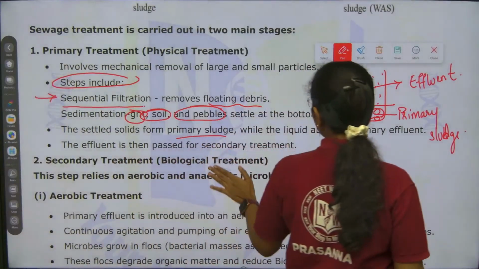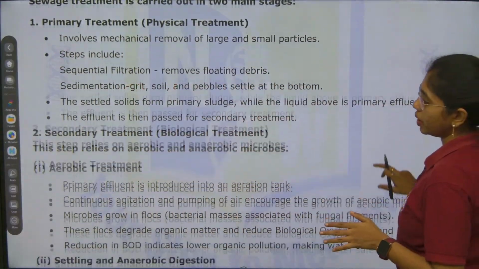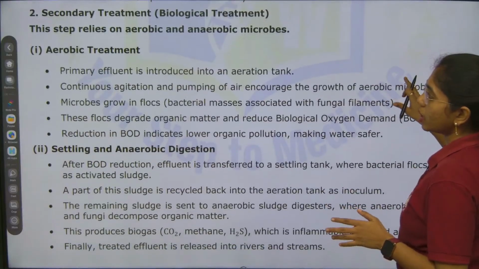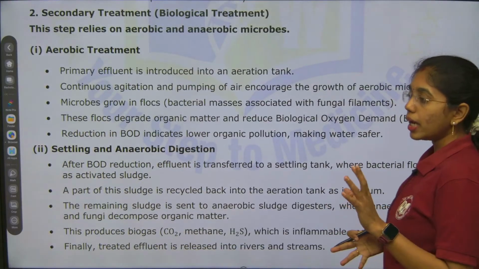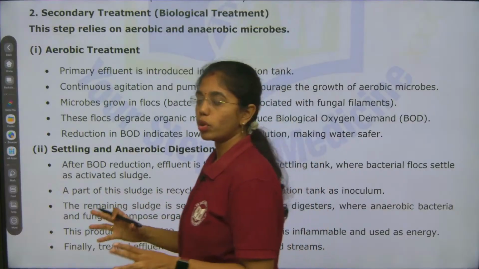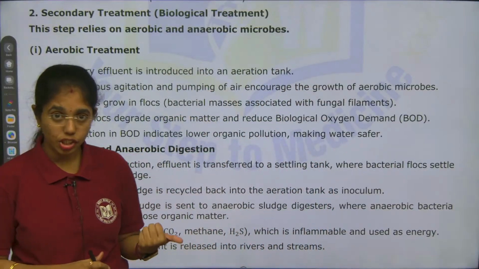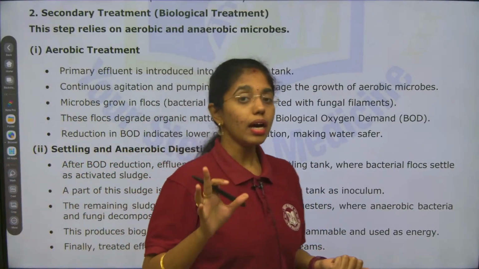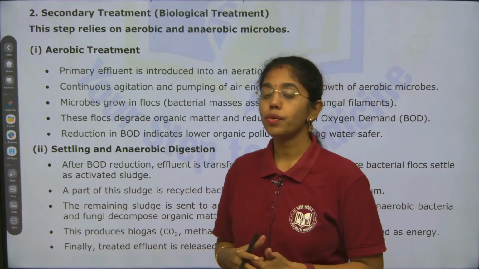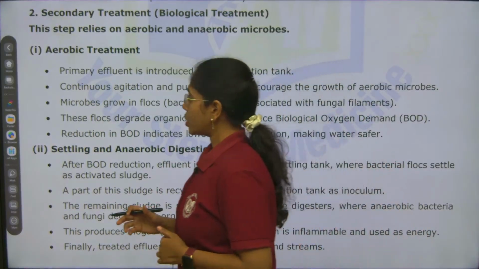Okay, secondary treatment or biological treatment. Here you have to pass on the primary effluent first to the aerobic sludge digesters, second to the anaerobic sludge digesters.